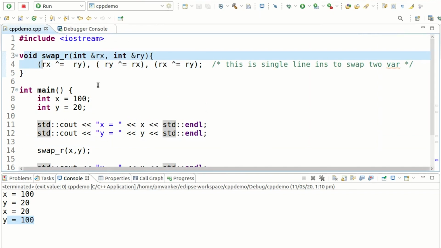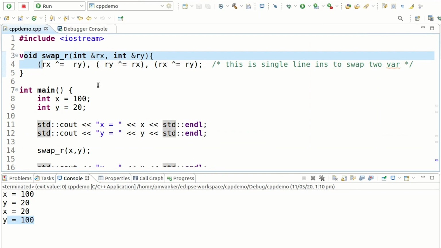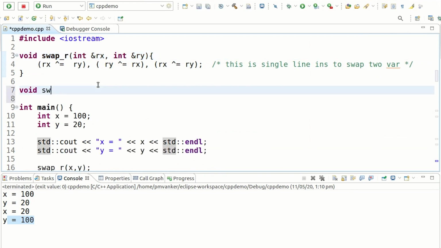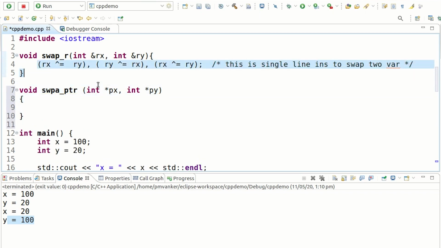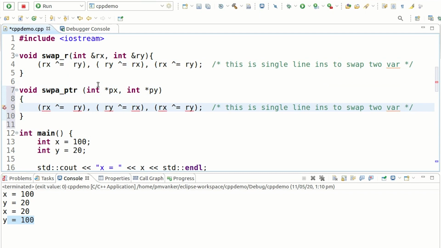So we can achieve it with pointer also, but pointer is more difficult than reference. Swap with pointer. Okay, same thing, int *x, then here int *y. So I will copy this same instruction, control C, control V, but swap here *y, *x, *x.